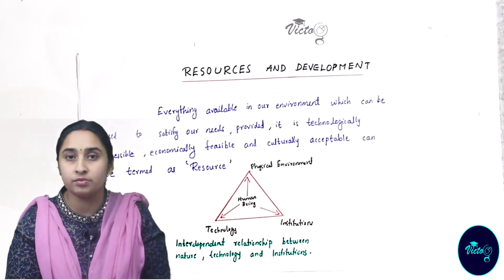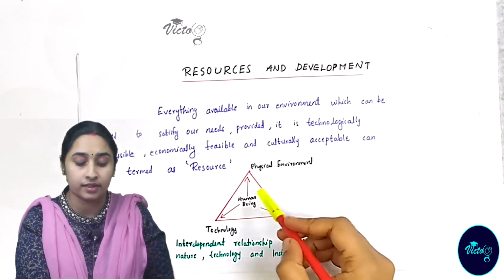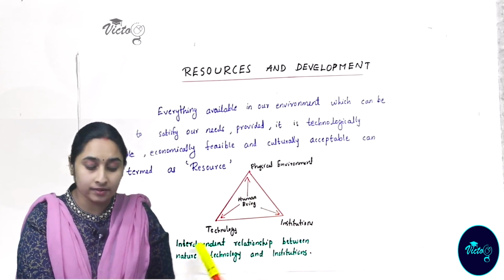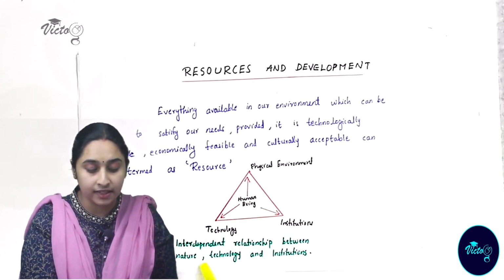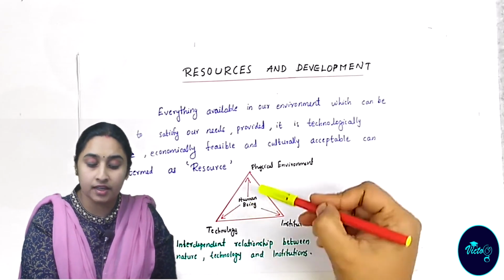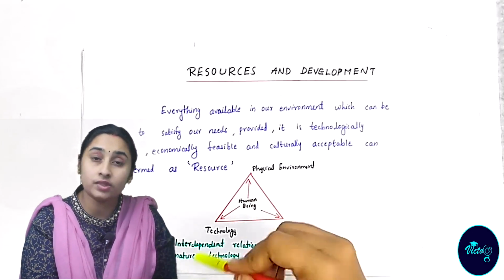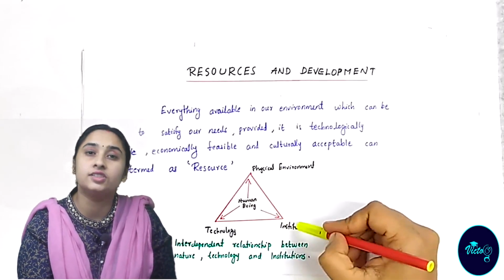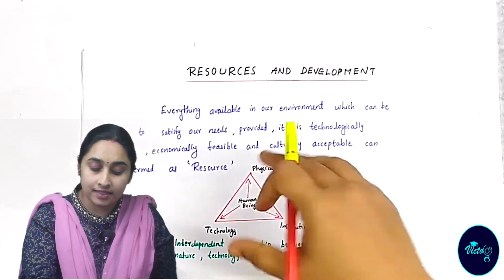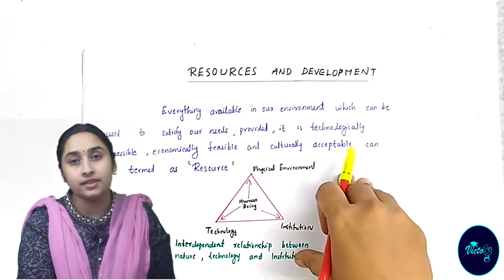Then coming to the next important point, one diagram is given in your textbook. It's also very important. The diagram showing the interdependent relationship between nature, technology and institution. Human beings always interact with the physical environment or nature through their technology, and they are creating institutions.